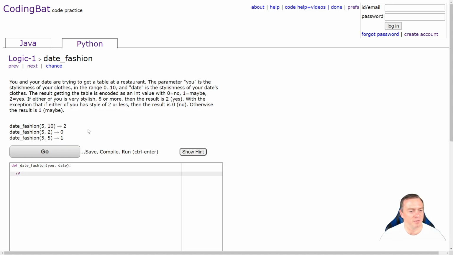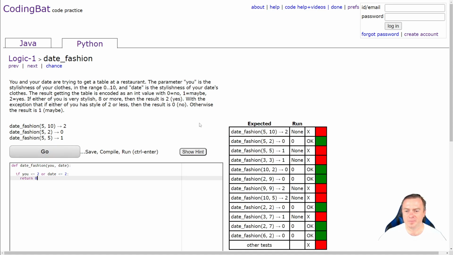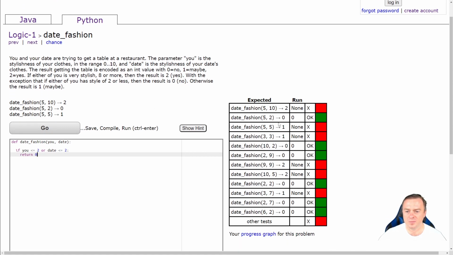So we're going to go if you is less than or equal to 2, or your date is less than or equal to 2, then we're going to return a no. So let's see what happens with that. Yep, that's cool. So it looks like we've handled all the no's. Great.